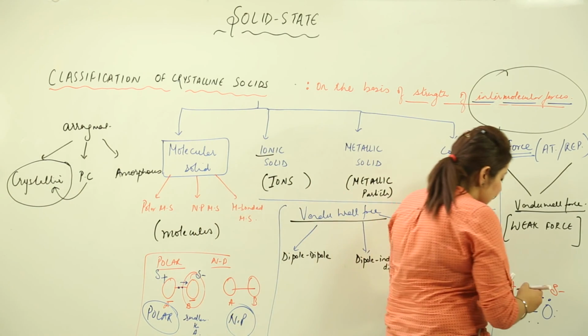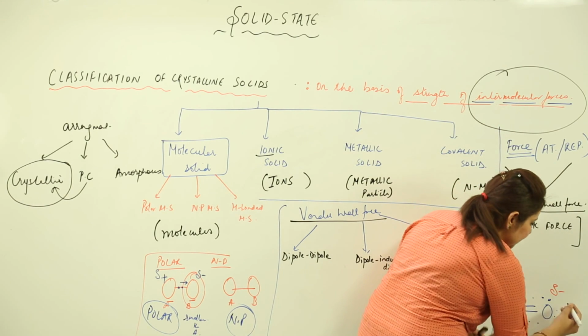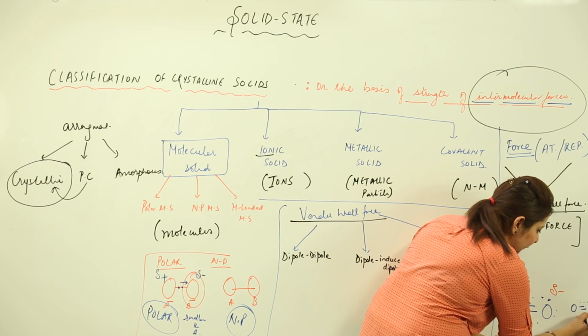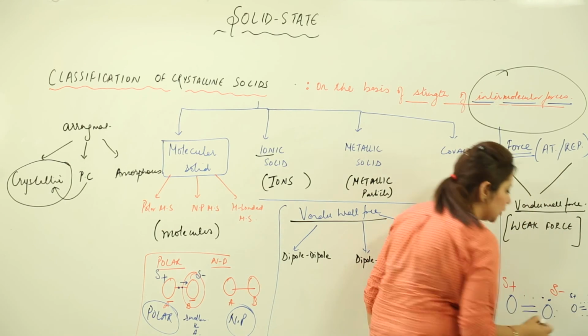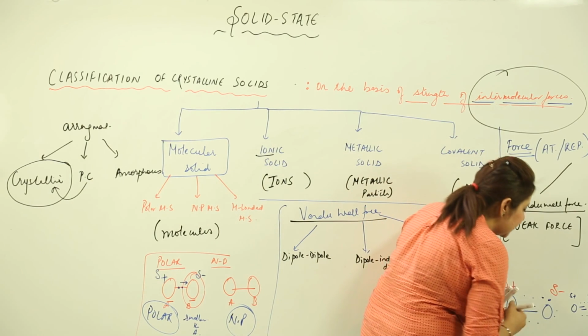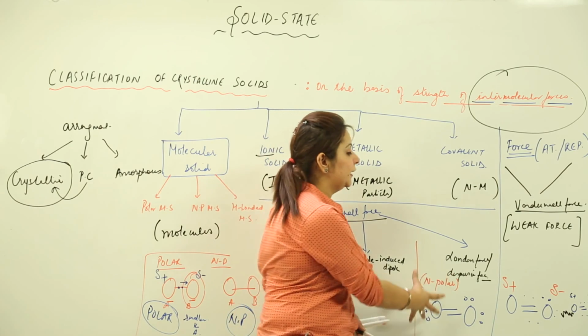Now it will attract the neighboring molecule in this way. Suppose there is another oxygen molecule where a temporary displacement has taken place, so it has also acquired a partial negative and positive charge. The attraction that exists between them is called the London force.